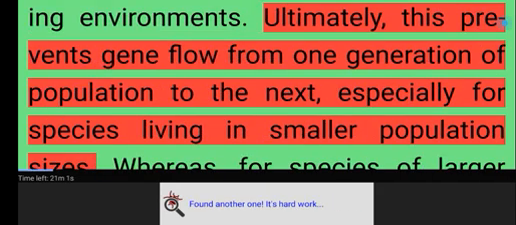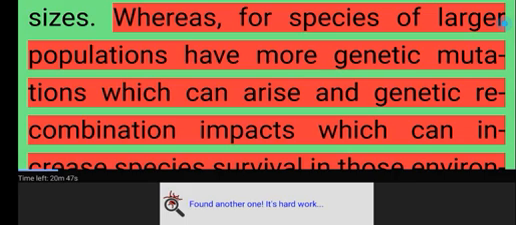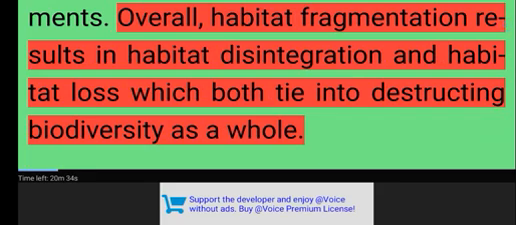Ultimately, this prevents gene flow from one generation of population to the next, especially for species living in smaller population sizes. Whereas species of larger populations have more genetic mutations which can arise in genetic recombination, impacts which can increase species survival in those environments. Overall, habitat fragmentation results in habitat disintegration and habitat loss, which both tie into destroying biodiversity as a whole.